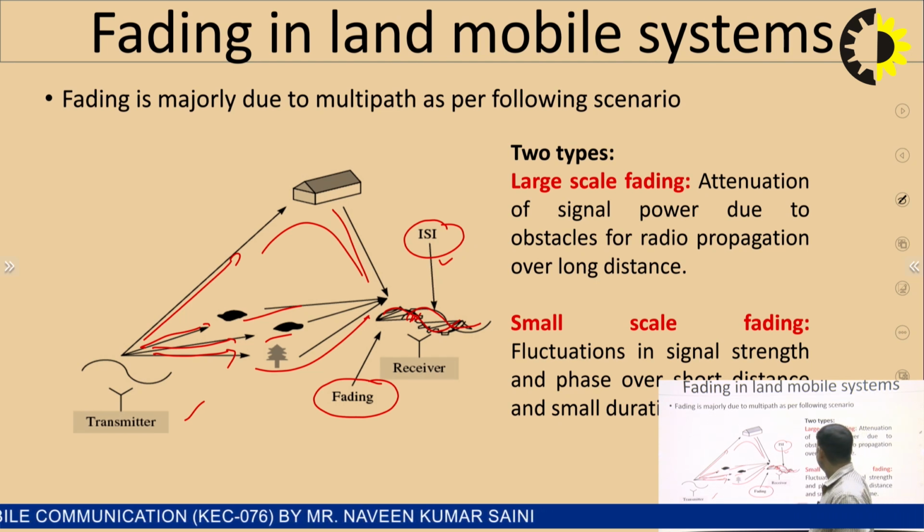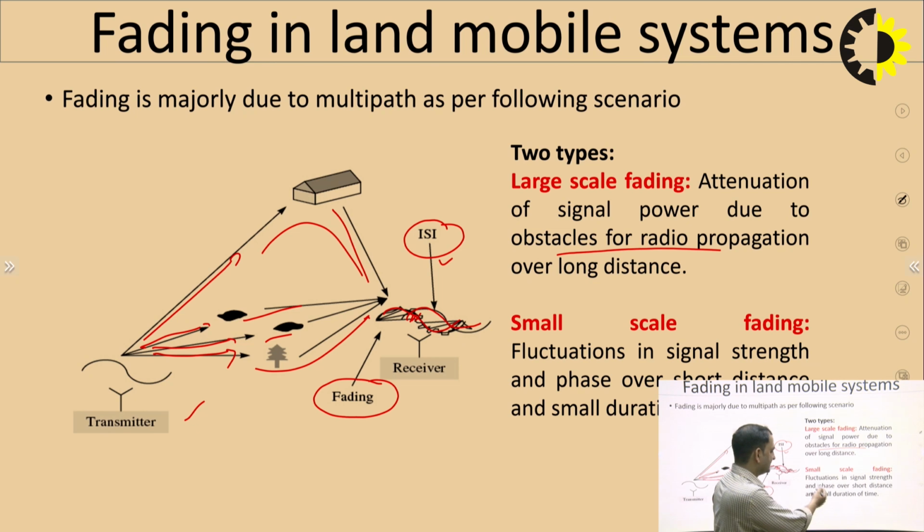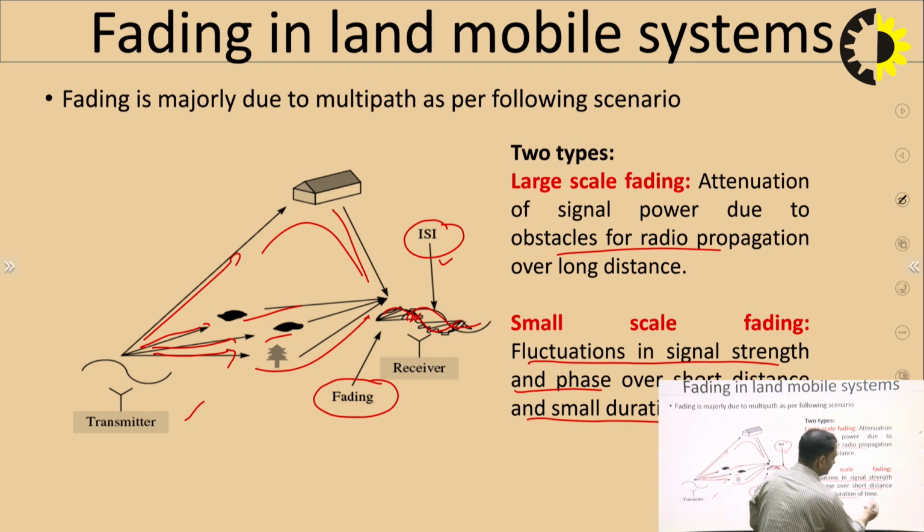This large scale fading occurs due to obstacles for the radio propagation over a long distance. Next is small scale fading. As I said, this occurs very near to the receiver. It involves fluctuations in the signal strength and phase over a short distance and a small duration of time. This is very tough to tackle in a wireless communication system. That is small scale fading, which occurs near the receiver's surroundings.